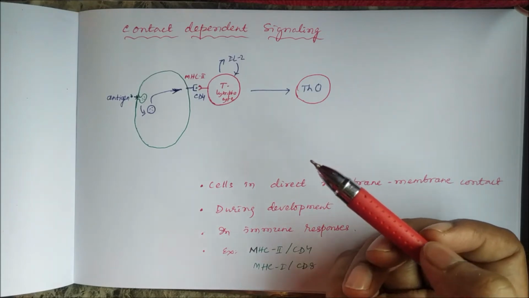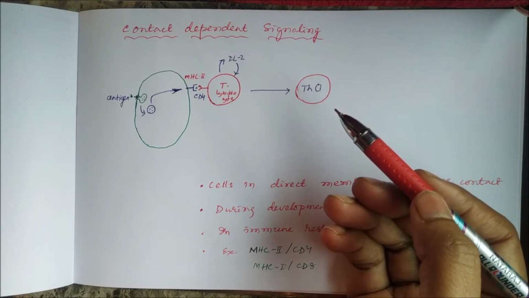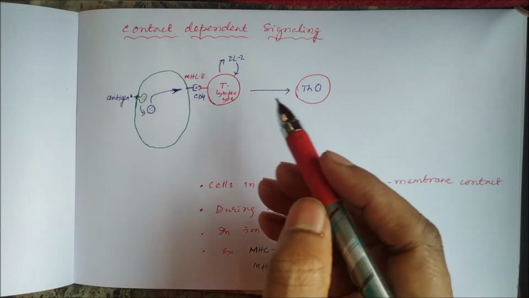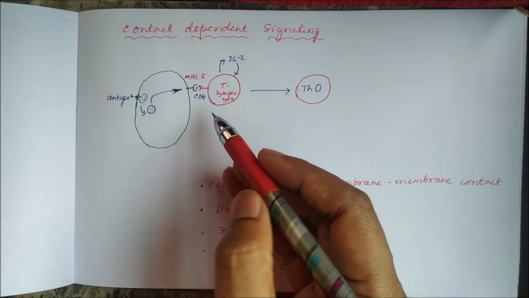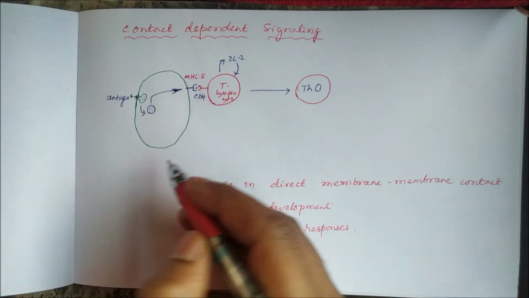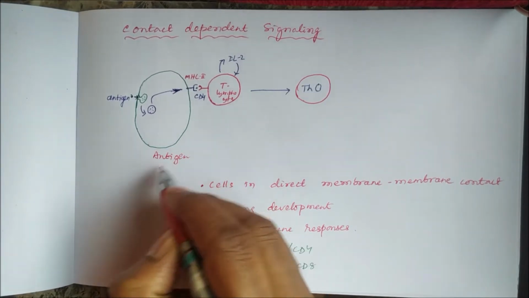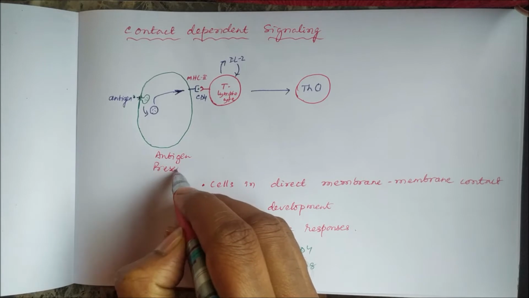So let us take an example of the antigen presenting cell and the T lymphocyte. The signaling here occurs because of direct contact between the antigen presenting cell and the T lymphocyte. And what is this antigen presenting cell?